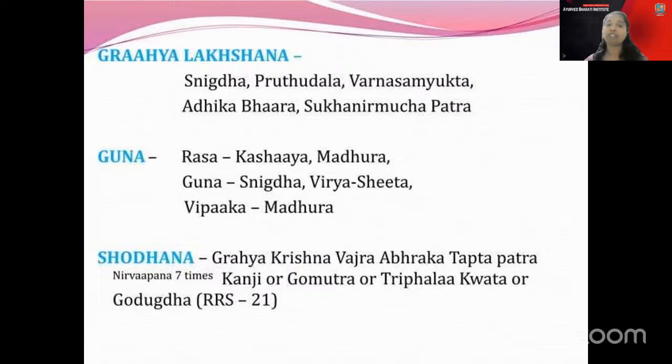And when you come to the Rasa, it is Kashaya Madura, Virya Sheeta, Vipaka Madura. Okay, that also you can correlate. But the Grahi Lakshana of every Maharasa and Uparasa part, it is the star marking. That you have to understand. When you come to the Shodhana part, it is Grahya Krishna, Vajraprabha, Taptapatra. You know the Nirvapana part in the Kanji or the Gomutra and the Trifala Kwatha or Godugdha,